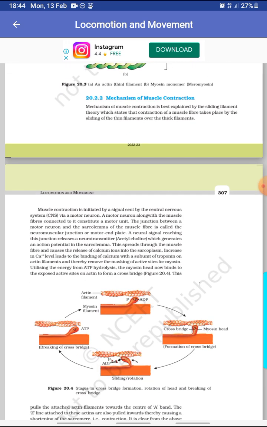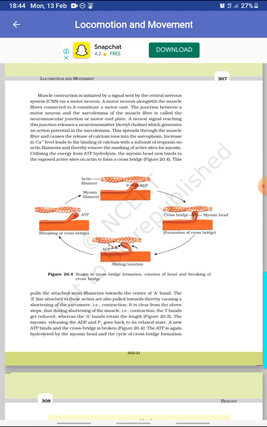Mechanism of muscle contraction. The mechanism of muscle contraction is best explained by the sliding filament theory, which states that the contraction of a muscle fiber takes place by the sliding of the thin filaments over the thick filaments. The muscle contraction is initiated by a signal sent by the central nervous system, or CNS, via a motor neuron. A motor neuron along with the muscle fibers connected to it constitutes a motor unit.